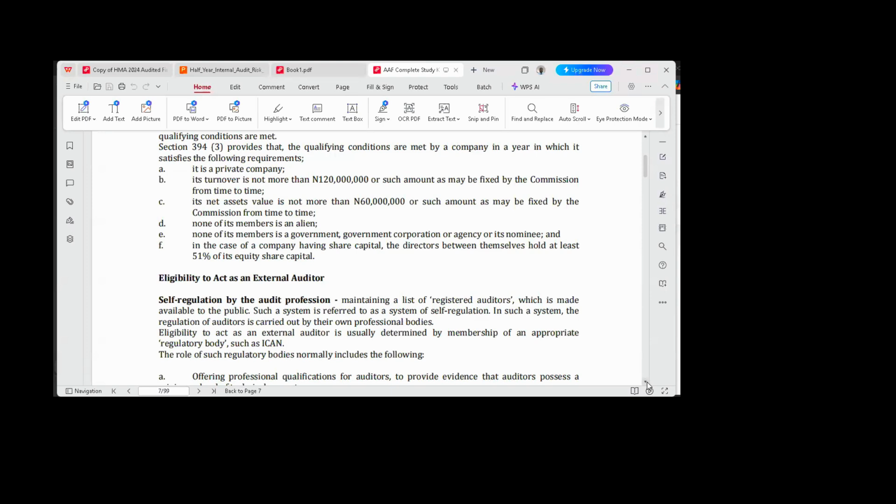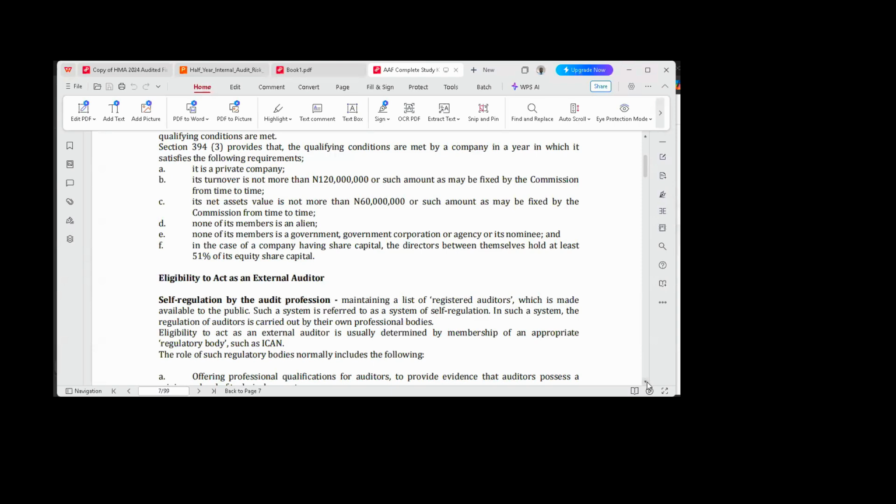What that implies is that a professional body will be empowered, given the legal responsibility to create a framework and enabling environment where the external auditor can be appointed, can be trained, and be able to perform their assigned statutory responsibilities.